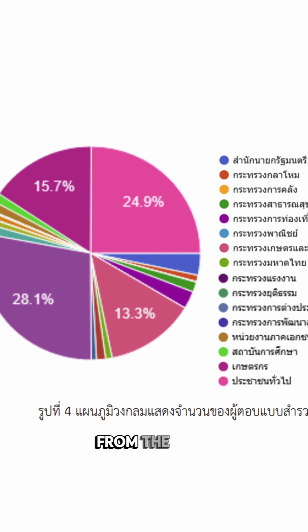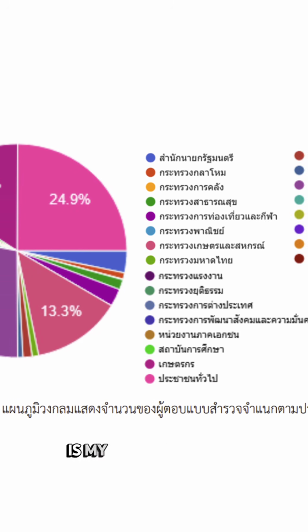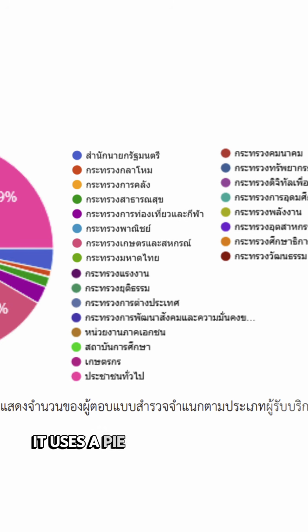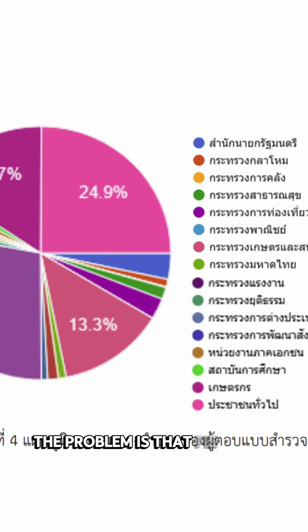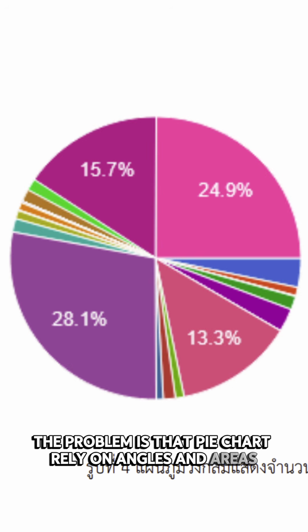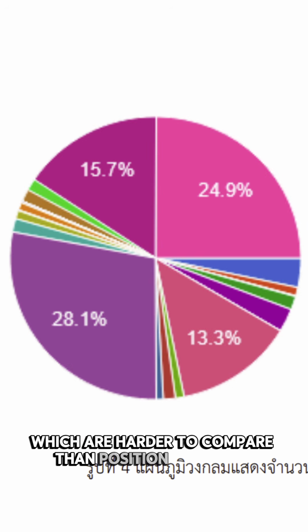This second chart from the Thai Meteorological Department is my broken example. It uses a pie chart to show 24 different categories. The problem is that pie charts rely on angles and areas, which are harder to compare than position or length.